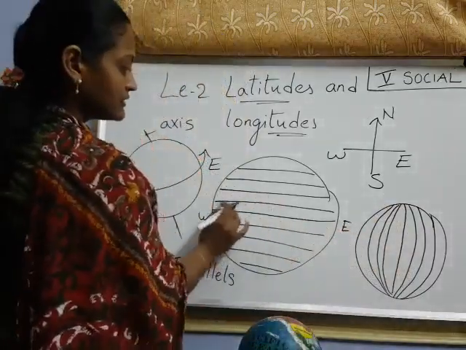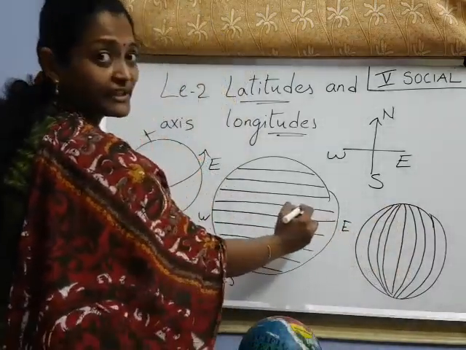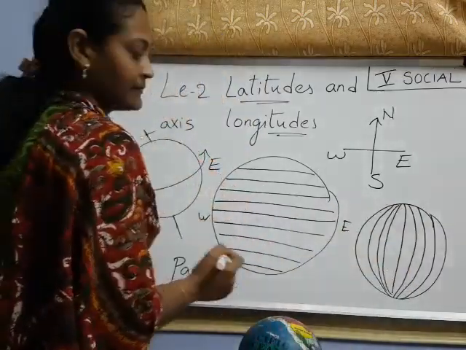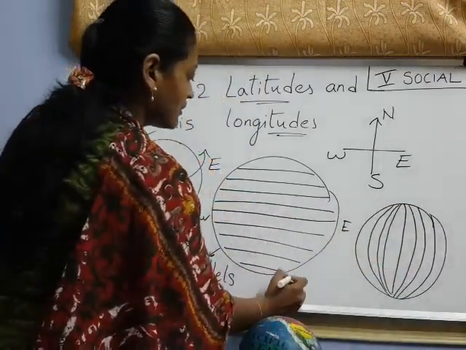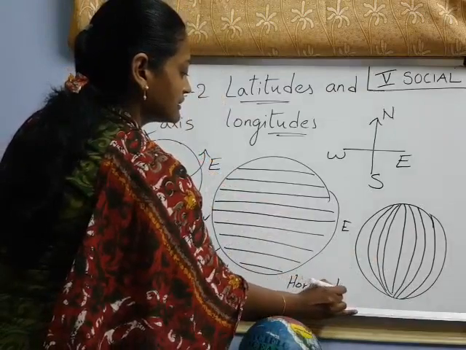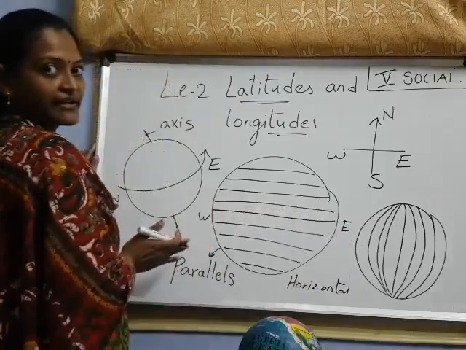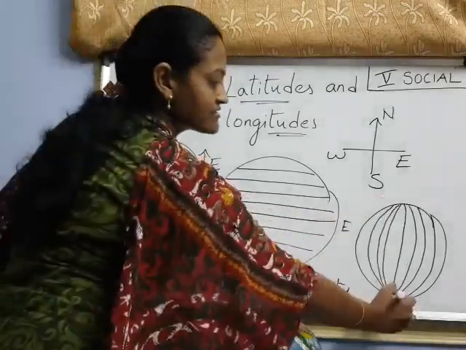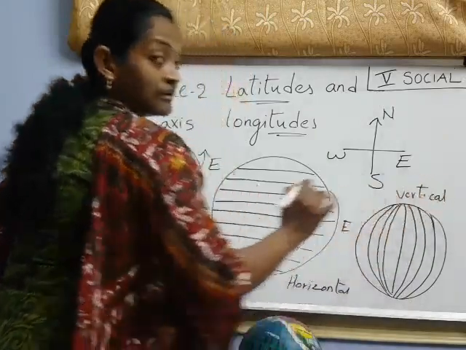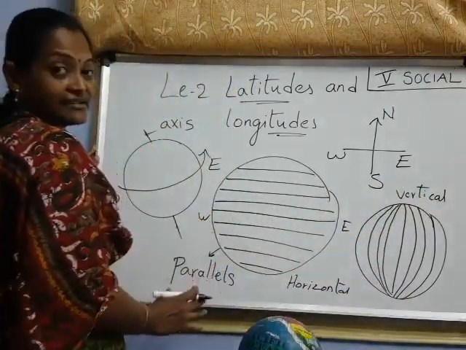This line we call a horizontal line and this line we call a vertical line. Horizontal means what? Like flat. The line is flat, right? That is horizontal. If the line is straight, then we call it vertical. Okay, understood, children?